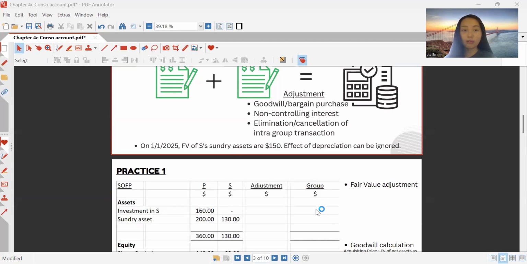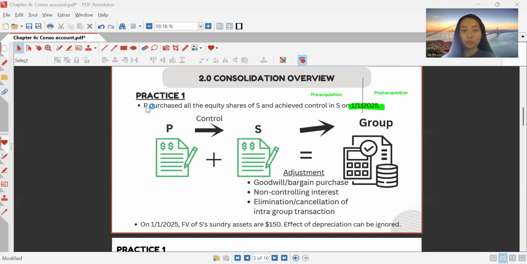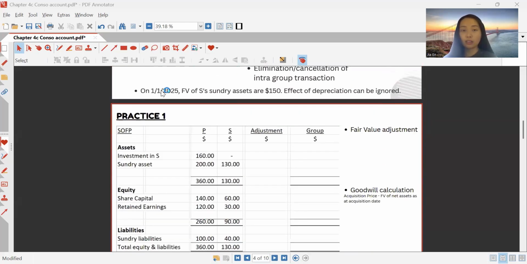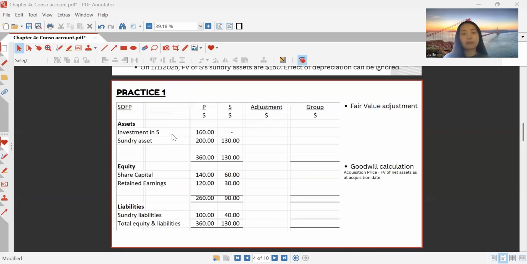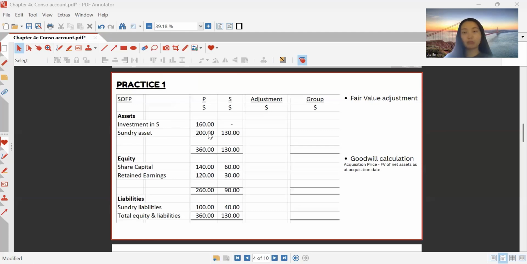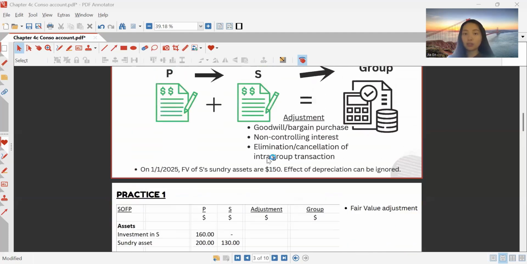Now let's look at the practice down here. P has acquired S and achieved control on 1st of January 2025. On that day, the fair value of S, the subsidiary's sundry asset, is 150. Effect of depreciation can be ignored. The date here is 1st of January, so that means a full year impact. Whatever happened during the year can be consolidated, because there is no pre-acquisition period in this example. Now let's do the practice. How do we consolidate a group statement?